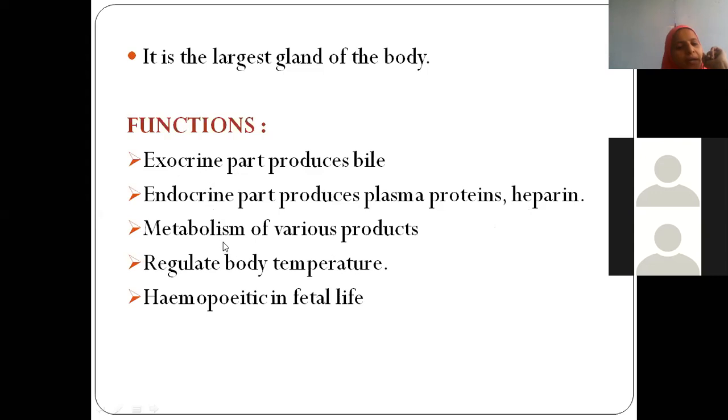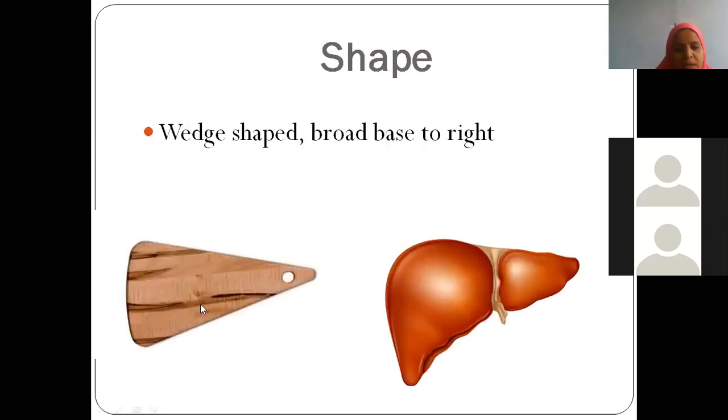It undertakes all metabolisms that you study in biochemistry: protein, carbohydrate, and fat, lipid metabolism, everything is under the control of liver. It regulates the body temperature and it produces RBCs during fetal life. That's how it is hemopoietic during fetal life.